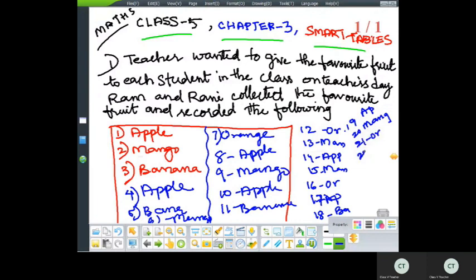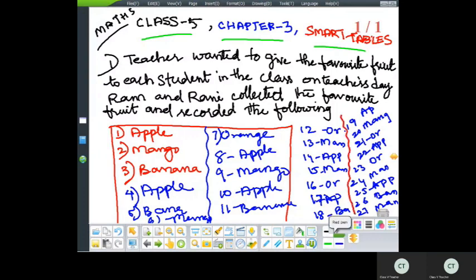21 orange. 22 apple. 23 orange. 24 mango. 25 apple. 26 banana. 27 mango. 28 apple. 29 orange. 30 apple.